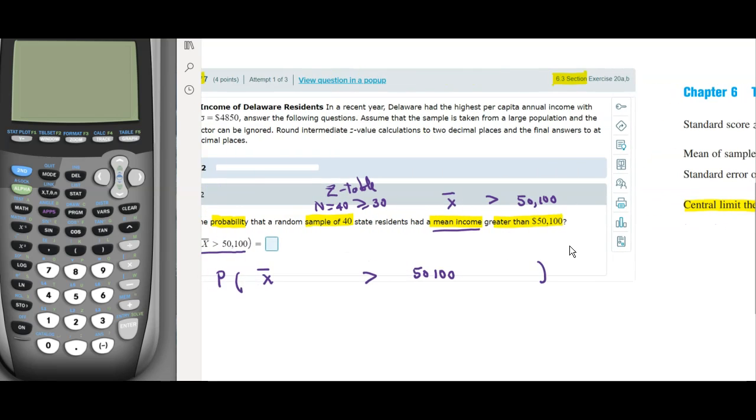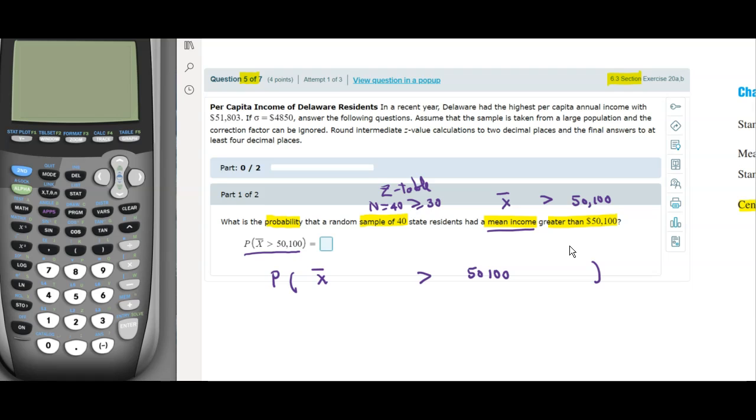Now I'm going to go back to the question. The information that they gave you, I think there's a typo here. It shouldn't be a highest. I doubt the highest income is going to be 51,000. I think the average per capita annual income is going to be 51,803, and sigma is going to be 4,850. So this is mu.